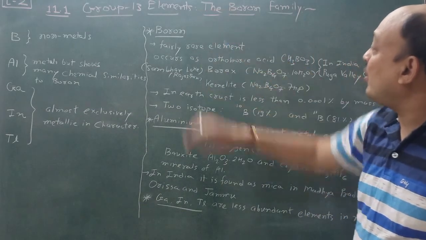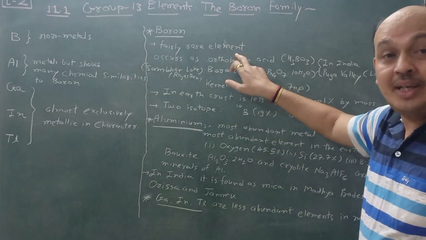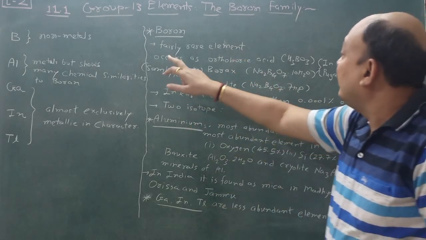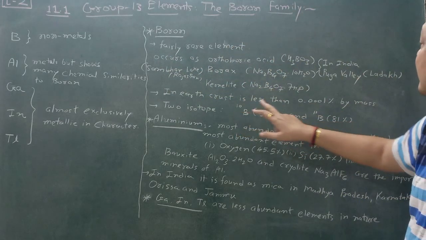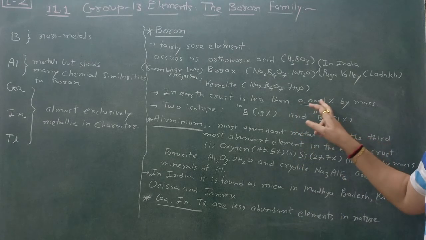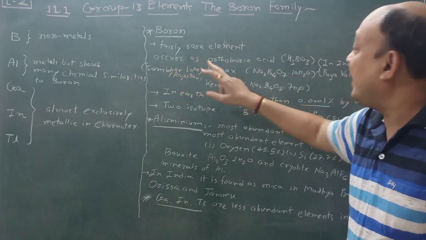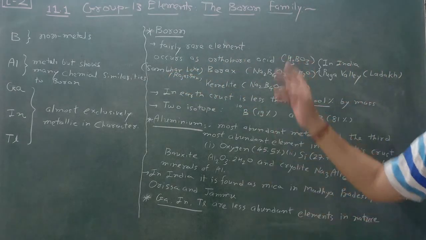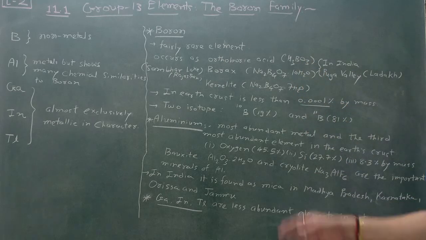Friends, boron is a fairly rare element. What is the reason behind it? Because it occurs in the earth's crust at less than 0.0001% by mass. Due to this it's a rare element, and it occurs as orthoboric acid, formula H3BO3.